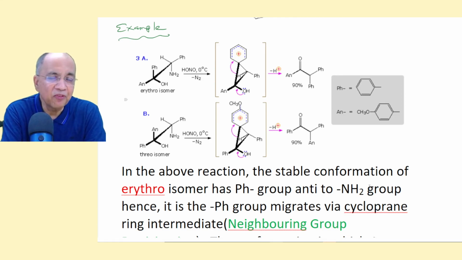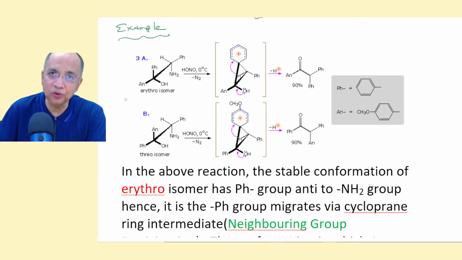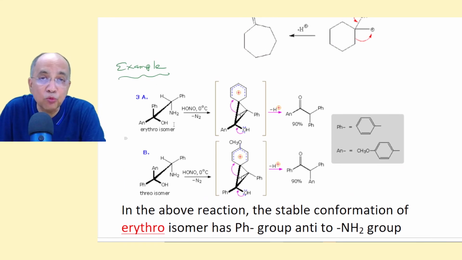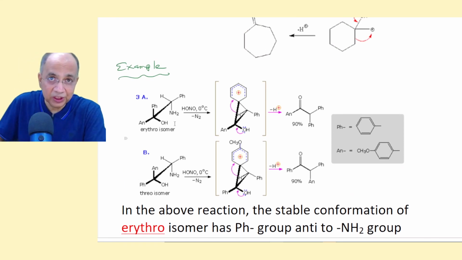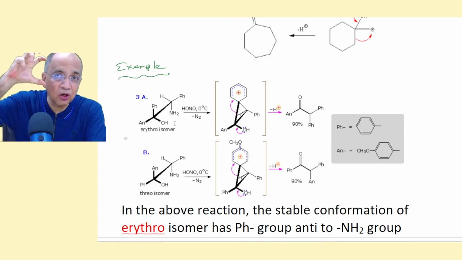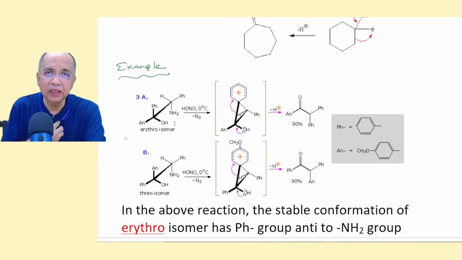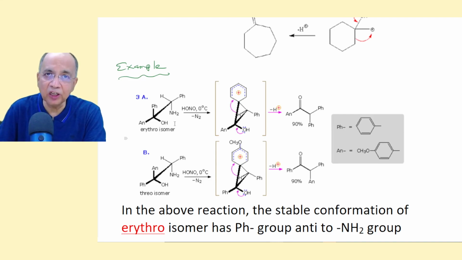And last but not the least, this will be really intriguing and hard for those who have not been familiar with erythro and threo. These are the two systems where you have two different configurations, erythro and threo. In erythro, see how the neighboring group participates, and how the steric factor also is a controlling factor in deciding the kinetically driven pathway.